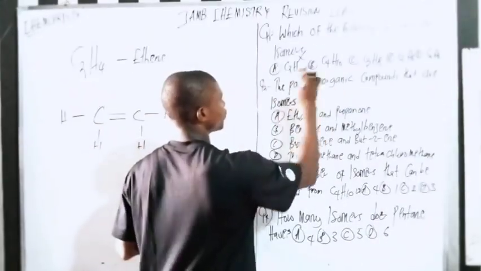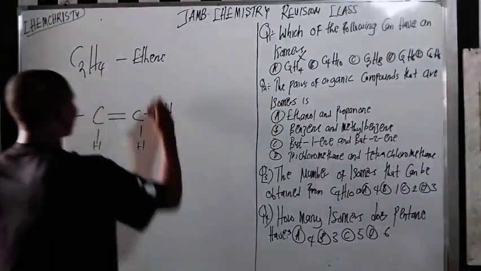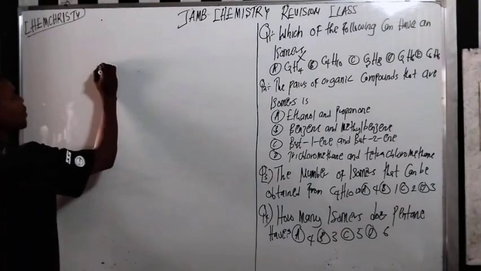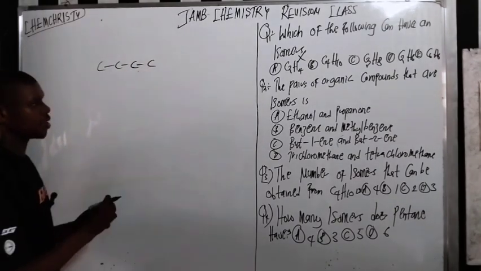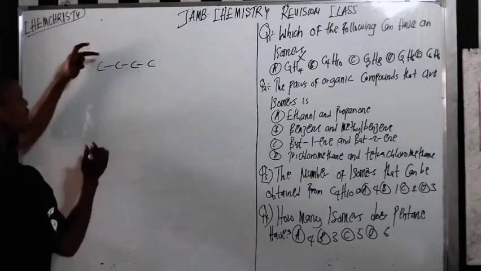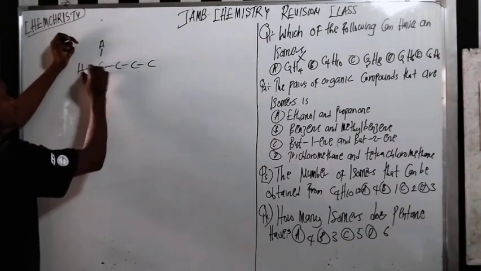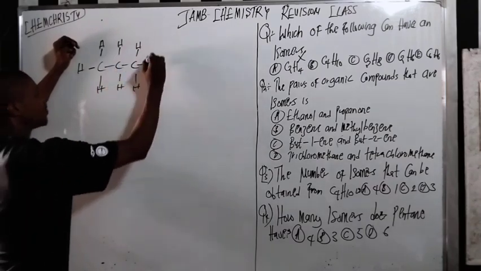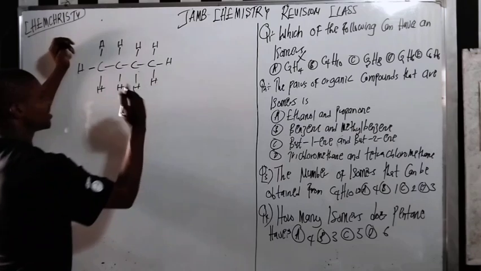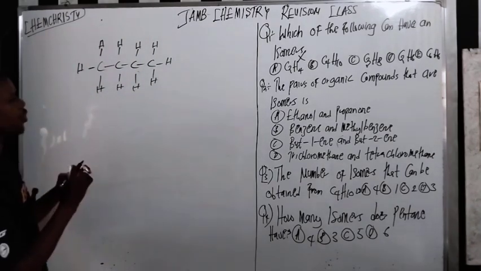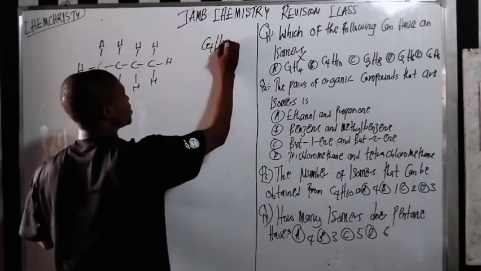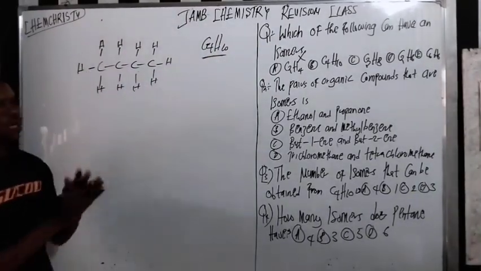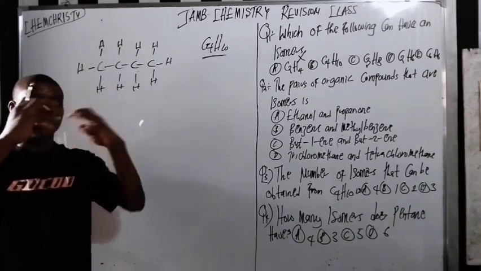But let's look at this one here: C4H10. What does it mean? It means that here I have four carbons, 1, 2, 3, 4. Then 10 hydrogens: 1, 2, 3, 4, 5, 6, 7, 8, 9, and 10. Can you see that? So C4H10 is the molecular formula, and this is the structural formula. This structural formula is called the fully displayed formula.